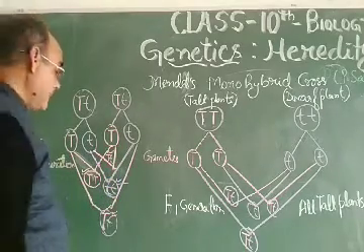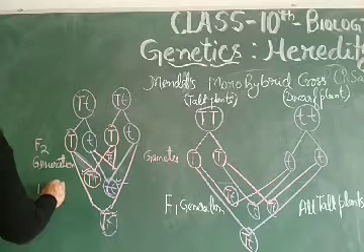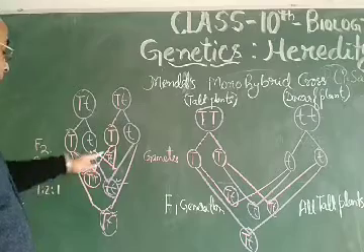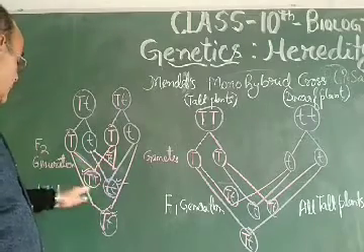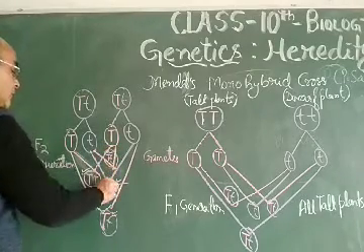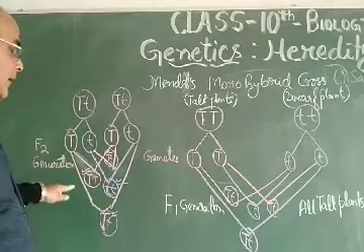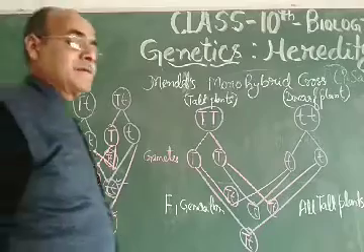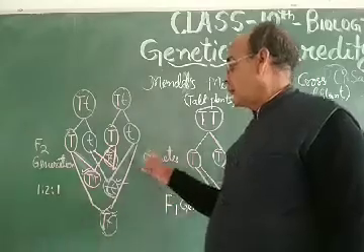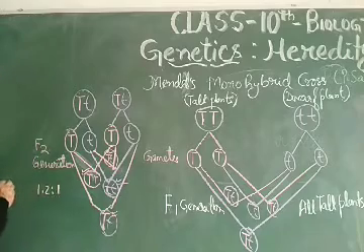So the ratio between them is 1:2:1. Means one pure tall, two hybrid tall, and one pure dwarf. One pure dwarf was there in the F2 generation. So dear students, this is about the monohybrid cross, and the finding that he got is the genotype ratio.